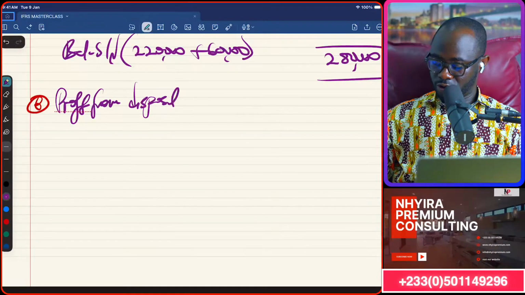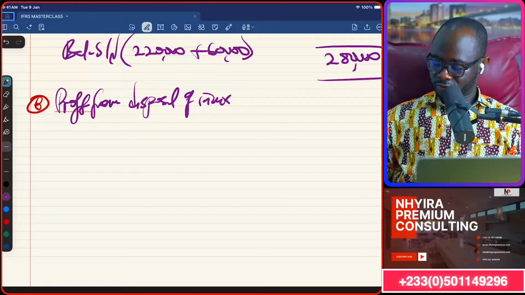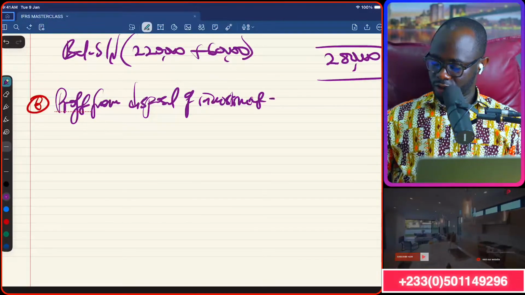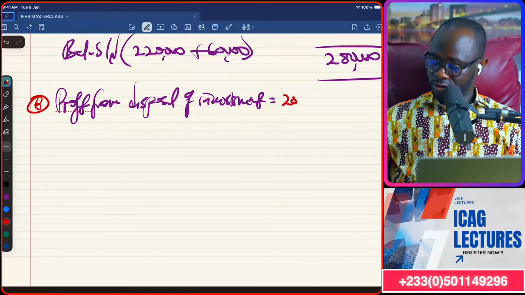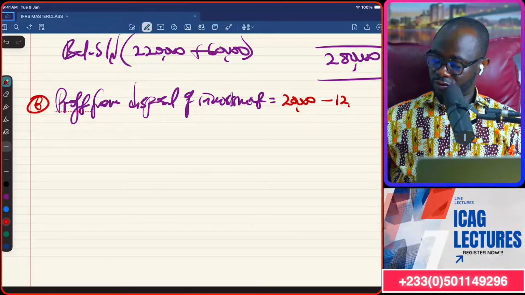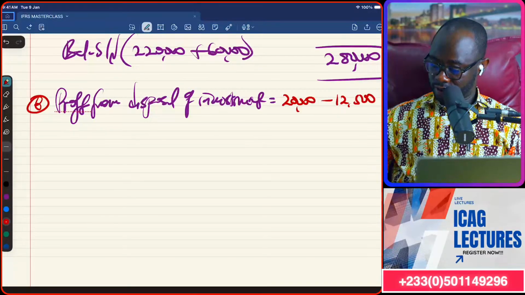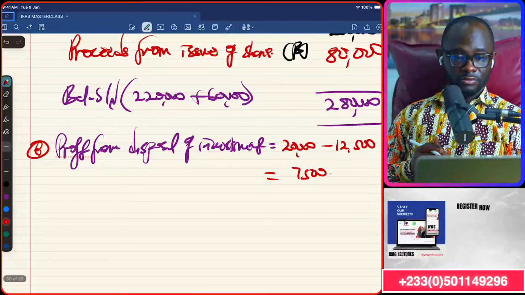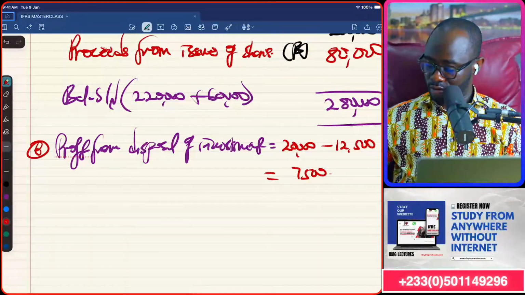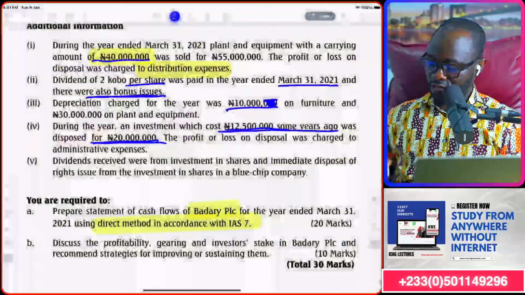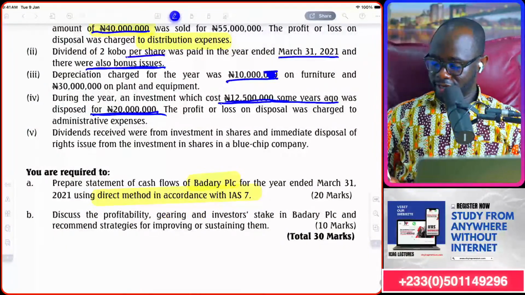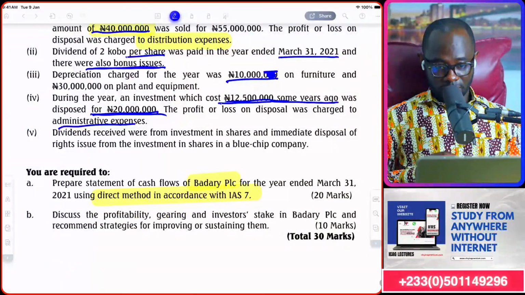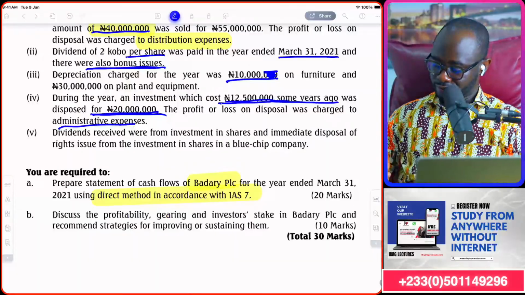From disposal of investment will be 20,000 minus 12,500, and that's going to be 7,500 for us. Again, we'll come back to that in a moment as we proceed. It's included in admin expenses. I'll come back to all that, don't worry.